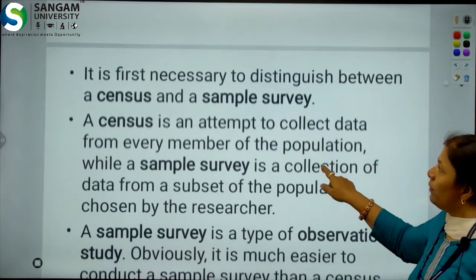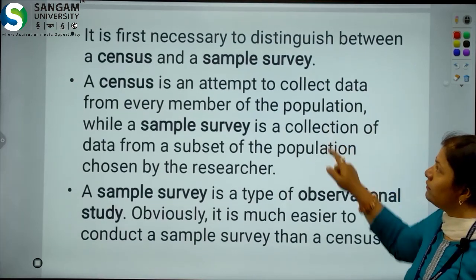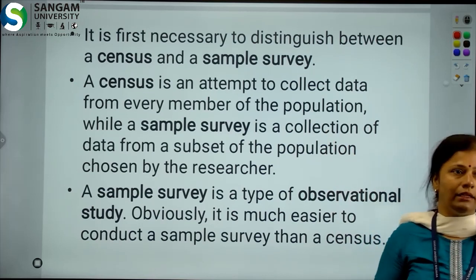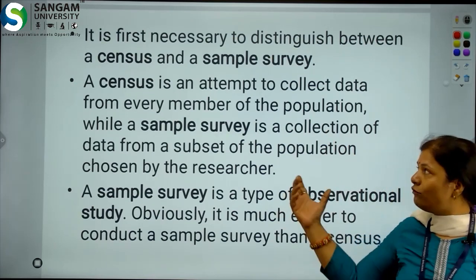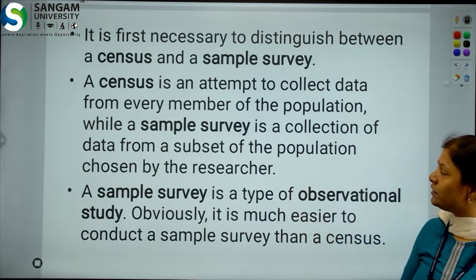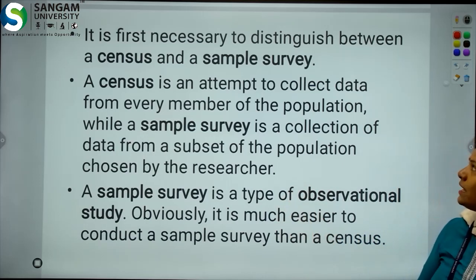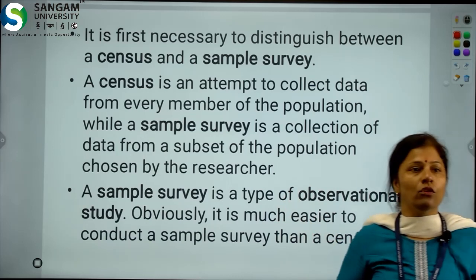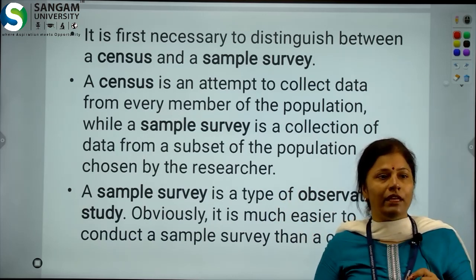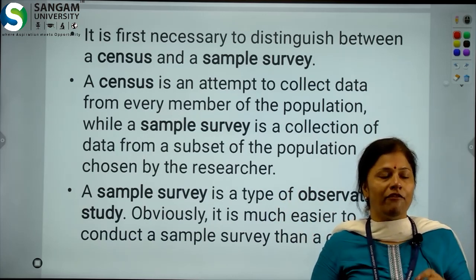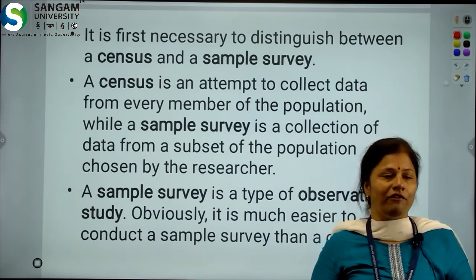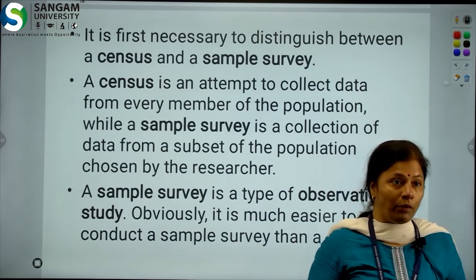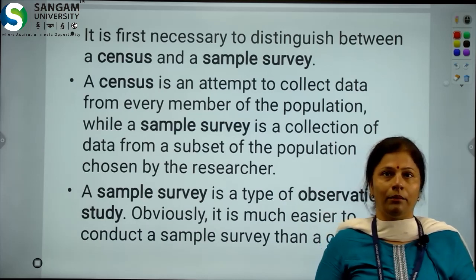Before we go into the detail of the sample, the population and the entire concept of sampling techniques, we have to distinguish properly between the census survey and the sample survey. Census survey means when we take data from each and every individual of the population. For example, every 10 years the government counts the population.